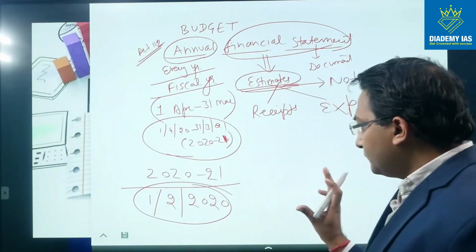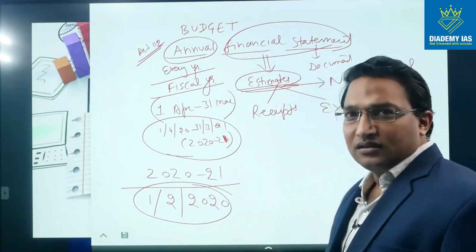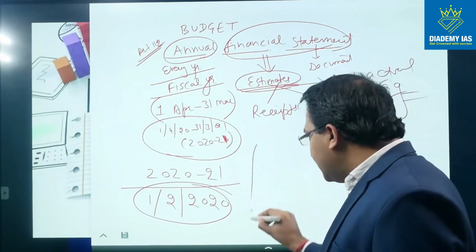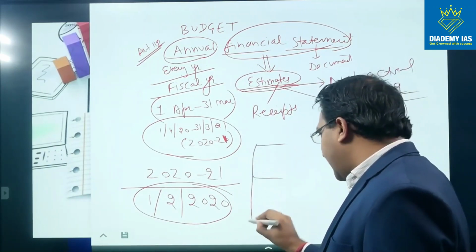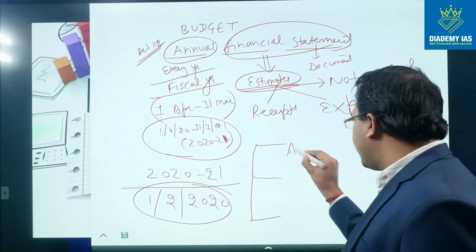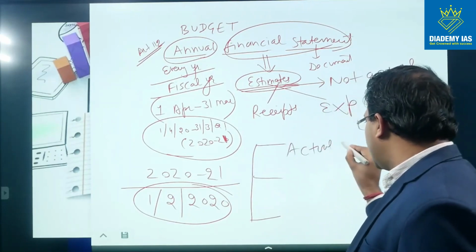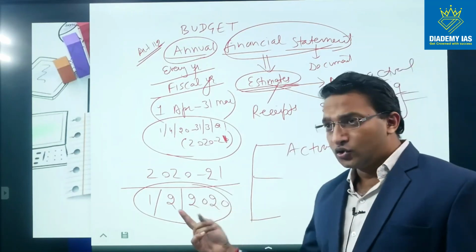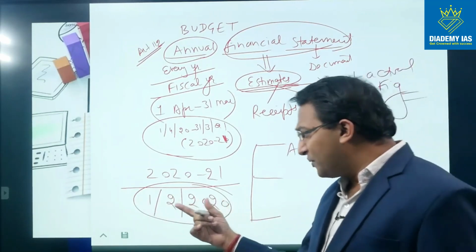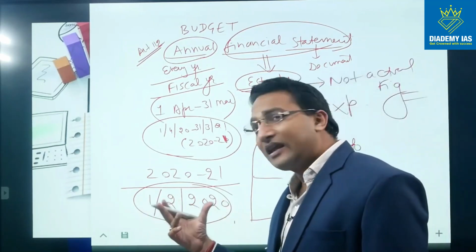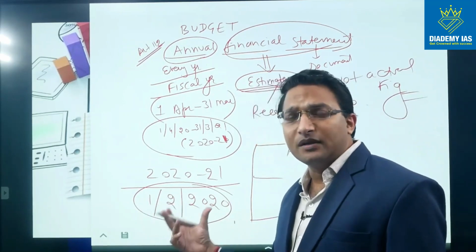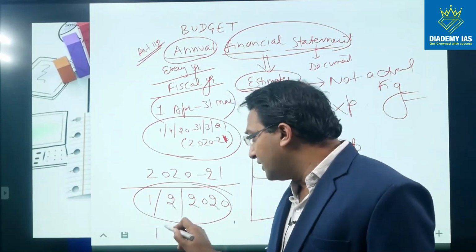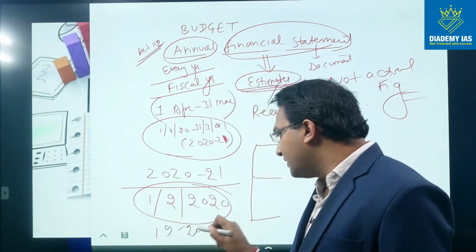So on this date, three figures will be provided. That is, three amounts will be provided. One is the actual figures or actual information for the previous year. So this 1st of February 2020, if we are standing on this date, if the budget is being presented on this date, this is 1920, right?